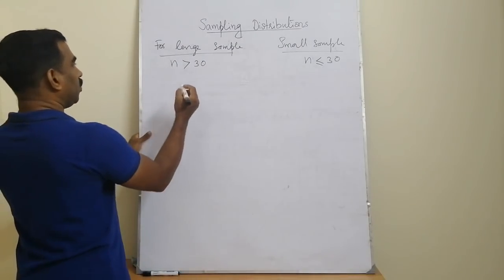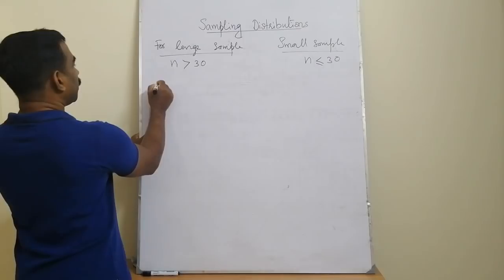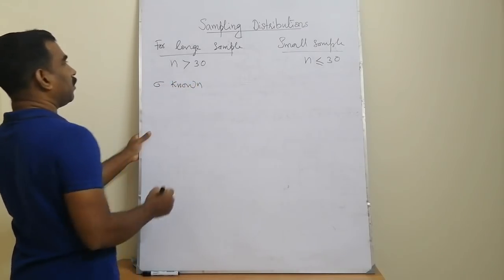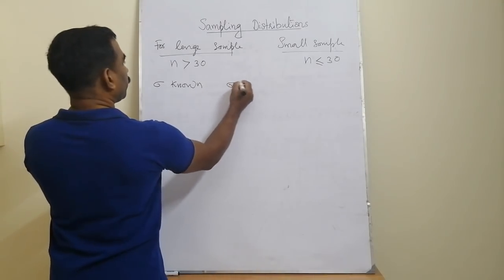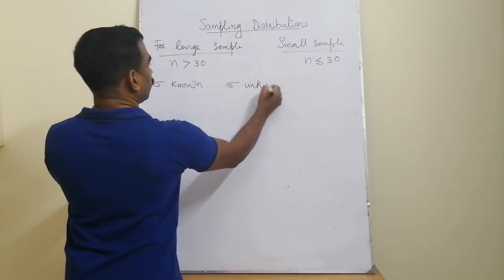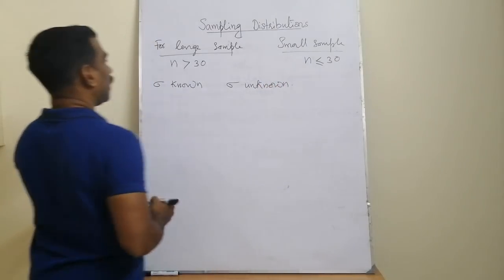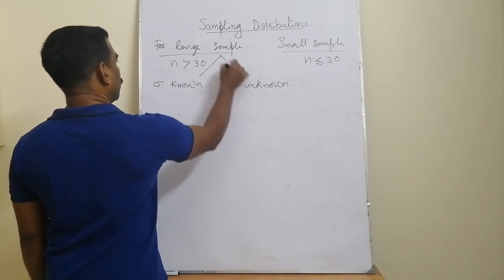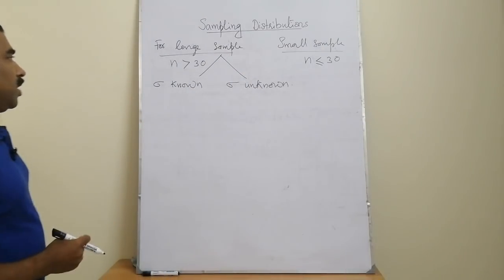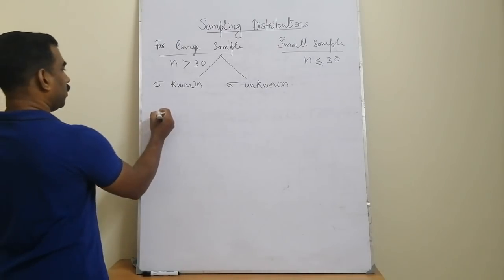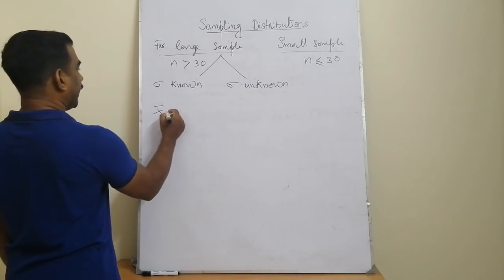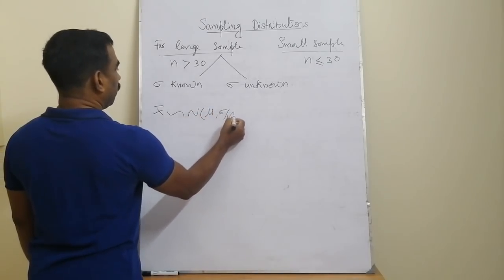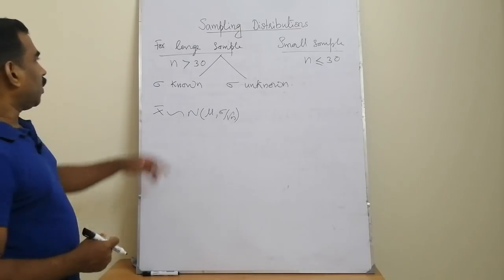For large sample, we have two different cases: the population standard deviation sigma known and sigma unknown. For sigma known, the sampling distribution of the sample mean x bar follows N(mu, sigma by root n) because all the parameters are available.